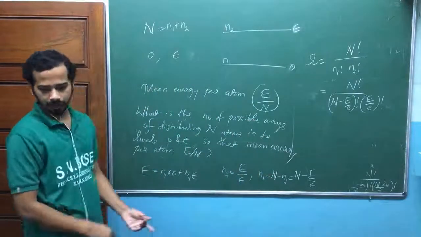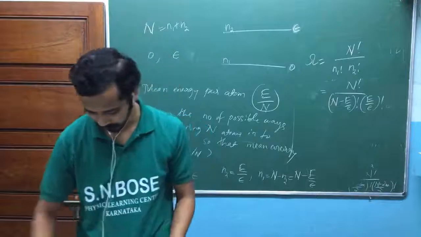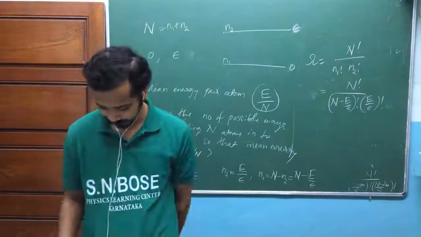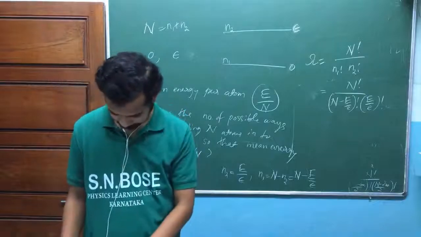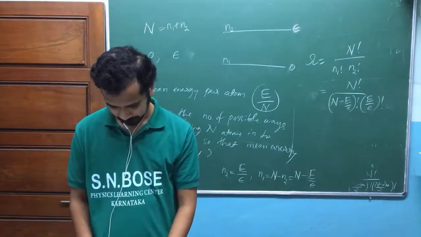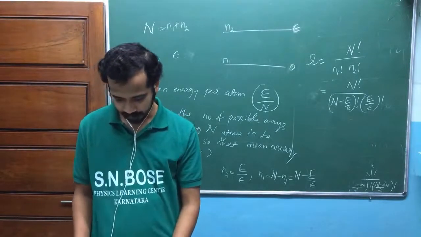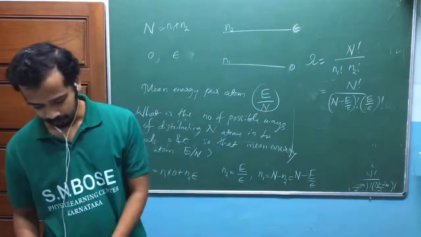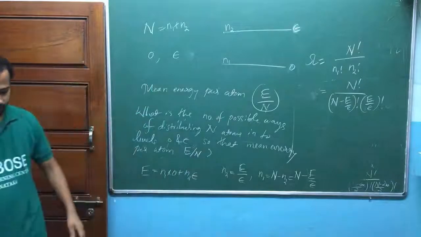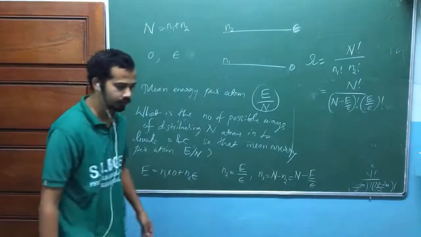Try to solve these problems again, because they are very good applications. I think I can go to the next topic, and we shall try to touch thermodynamics also.